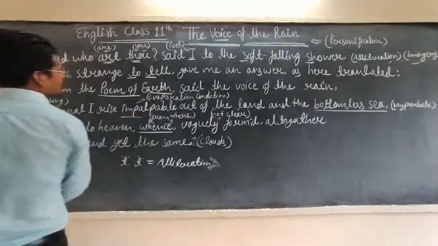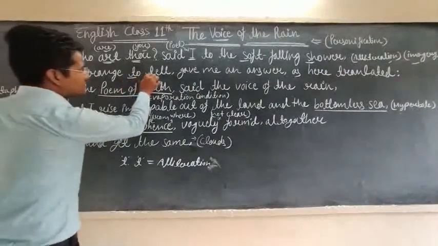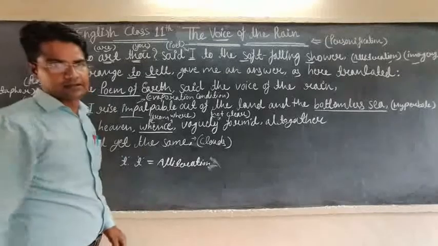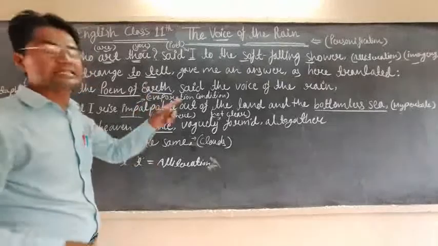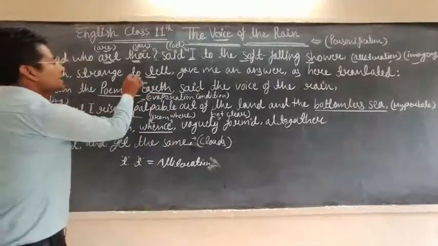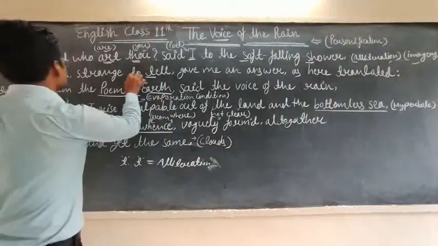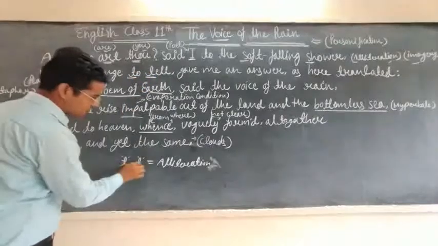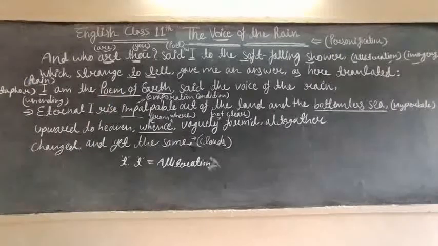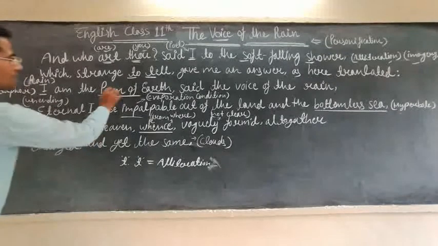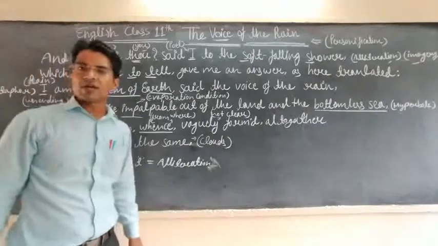And in the second line, T and T words are repeated here, and the repetition of consonants is alliteration. This is why the alliteration poetic device is used here. T and T is equal to alliteration. And the third line is also a poem of the word.